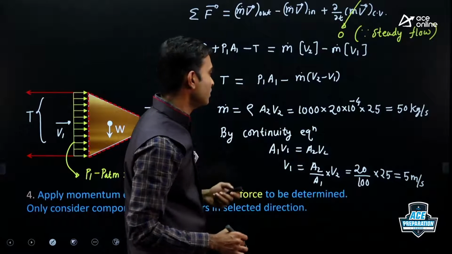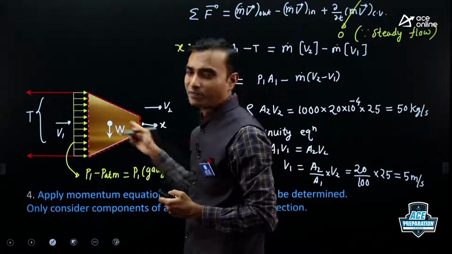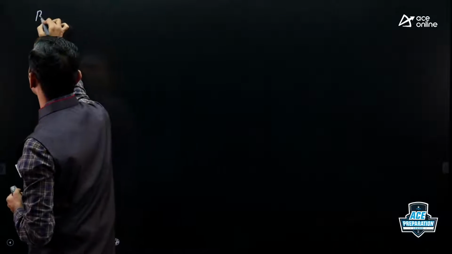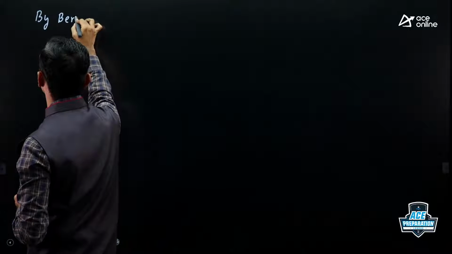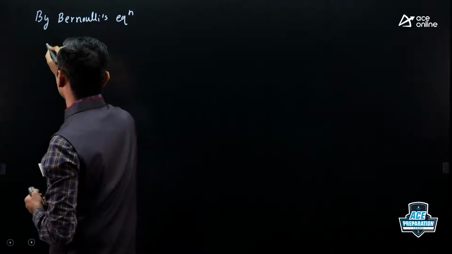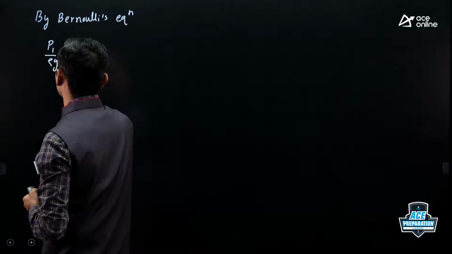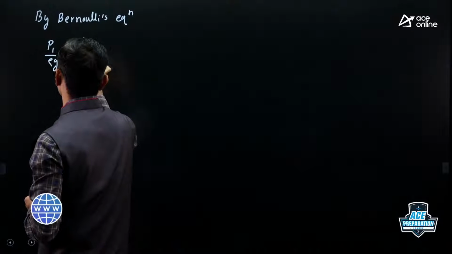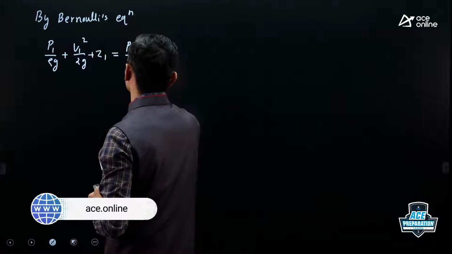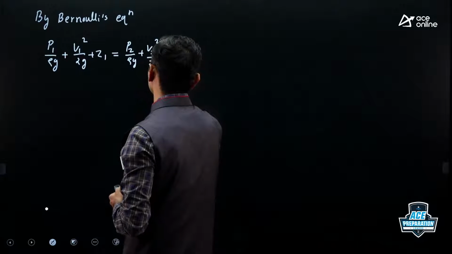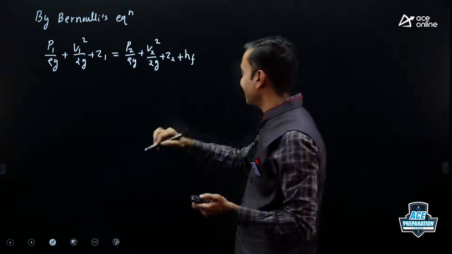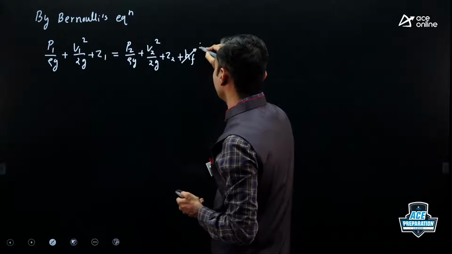Now pressure needs to be found. We can find pressure by using Bernoulli's equation. So by Bernoulli's equation, P1 by rho g plus V1 square divided by 2g plus Z1 is equal to P2 by rho g plus V2 square divided by 2g plus Z2 plus losses. But in the question, it is mentioned to neglect the losses, so HF we can take 0.